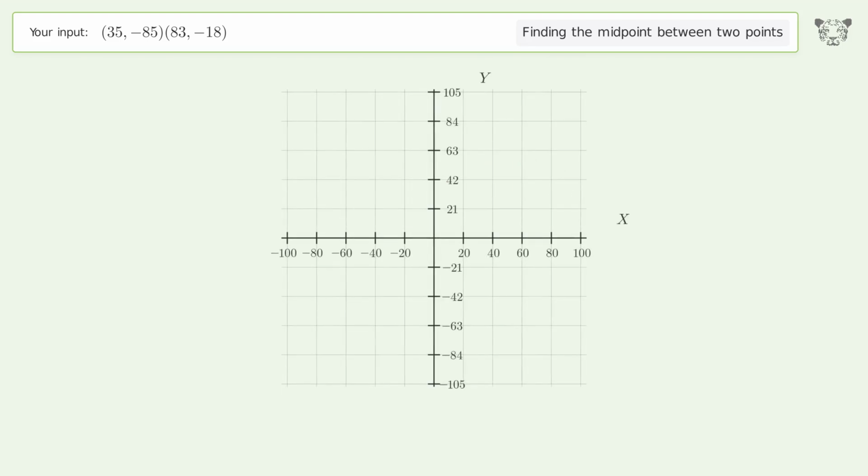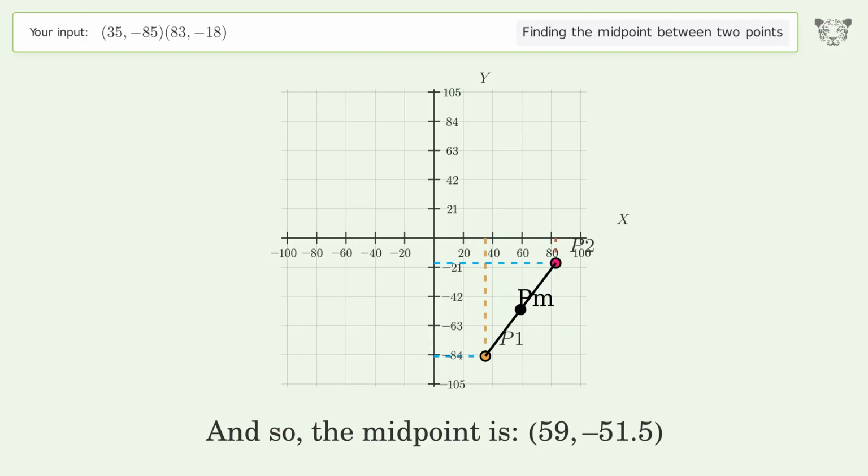And so, the midpoint is 59, negative 51.5.